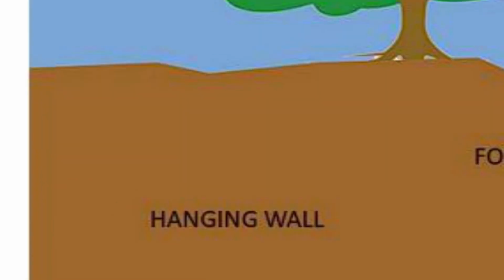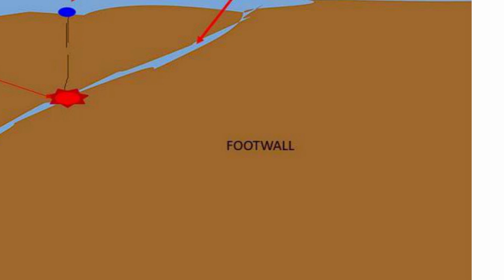Hanging wall. The next, hanging wall, the overhanging face of a fault found resting on the top of the foot wall. Footwall, the ramp-like face of a fault found underneath the hanging wall.